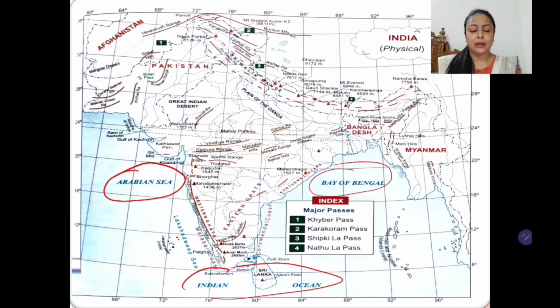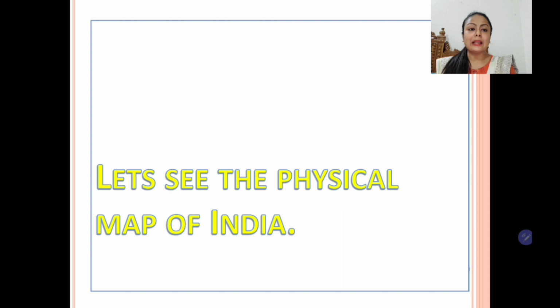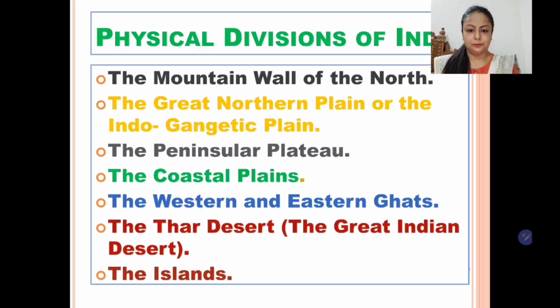So we have learnt about the size, area, location in respect of latitudinal extent, longitudinal extent, and the water bodies surrounding the subcontinent. Now let's proceed. Here we'll learn about the physical features of India. So children, we have got some idea where the country lies, the subcontinent lies, and about the area and the extent. Now let's see which are the physical features all over the country.